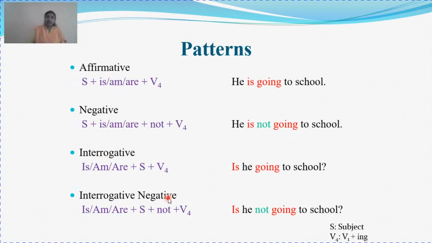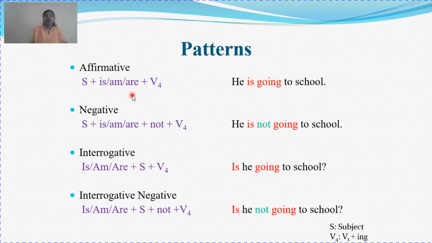Now coming to patterns again, how to frame present continuous tense in all the 4 formats of sentences. That is your affirmative. Now in the affirmative sentence also we will have the subject, and instead of do, does, I am going to use is, am, are. These are the be forms of verb.